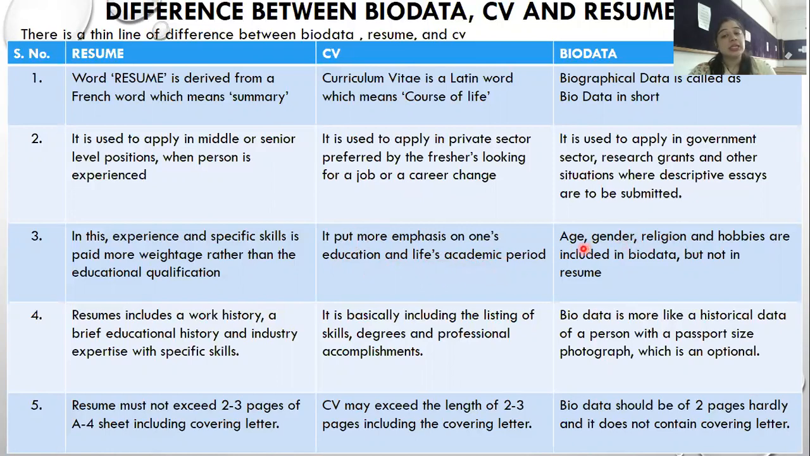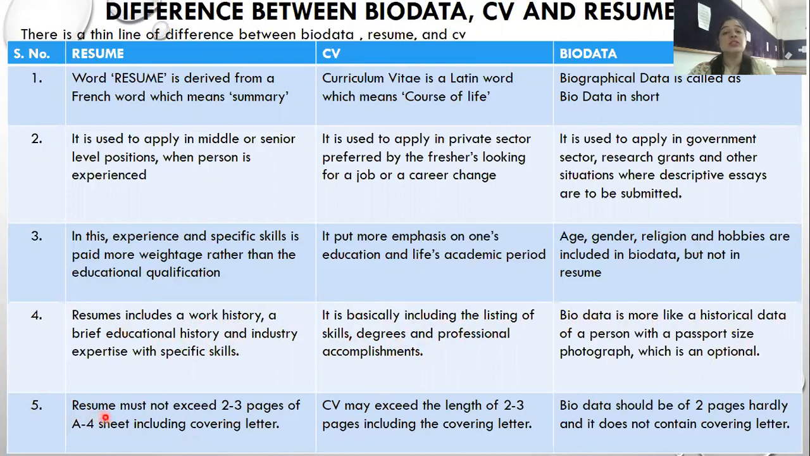In biodata, age, gender, religion and hobbies are included, right? But they are usually not included in a resume. Resumes include a work history, a brief educational history, and industry expertise with specific skills. A CV is basically a listing of skills, degrees, and professional accomplishments that you have acquired or pursued. Biodata is more like historical data of a person with a passport size photograph, which is optional.